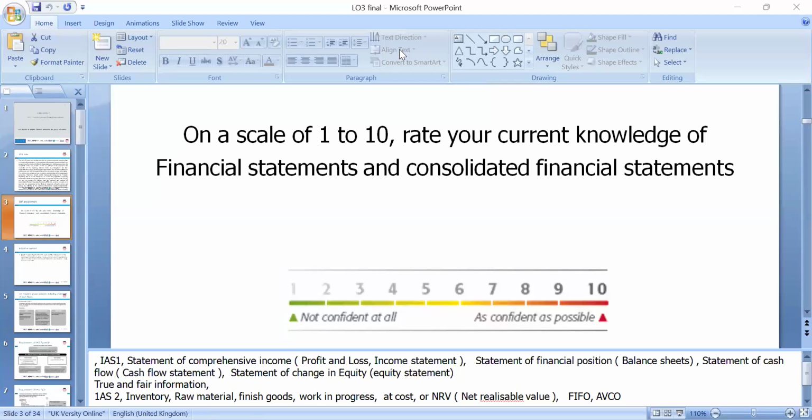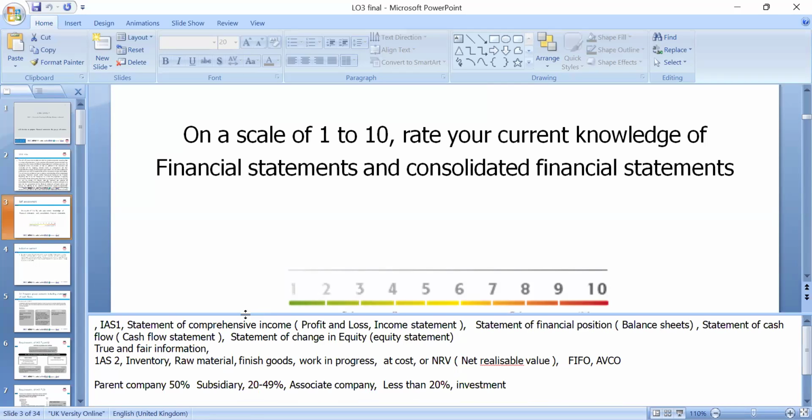Okay, welcome. So in the previous lesson, we had a discussion about the statement of comprehensive income, statement of financial position, and statement of cash flow. We discussed IAS 2, and that financial statements need to be true and fair under IAS 1. We discussed that inventory needs to be recorded at cost or net realizable value, whichever is lower, and we went through the first inventory valuation method in our lesson.